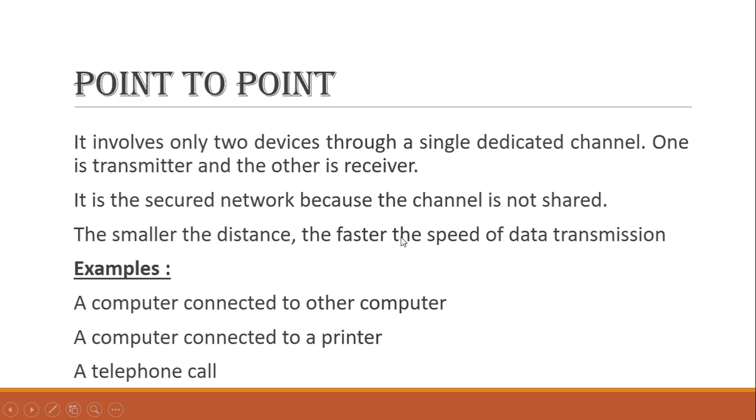The smaller the distance, the faster the speed of the data transmission. We say that this network is the simplest network and it is the cheapest and most effective network. Why cheapest? Because it only involves two devices and hardly a single cable that is going to connect them. And most effective because with a single transmitter and a single receiver, data is sent from one end and received on the other end. So here are some examples: a computer connected to another computer, point to point, two devices, a computer connected to a printer, or we may say a telephone call.